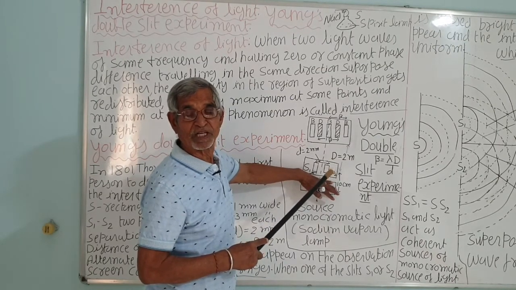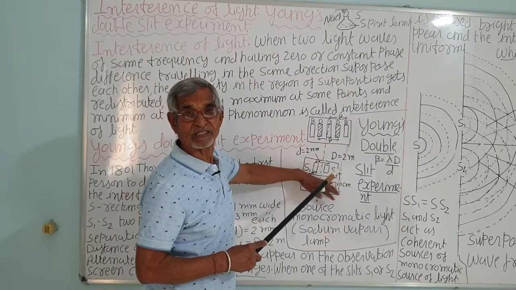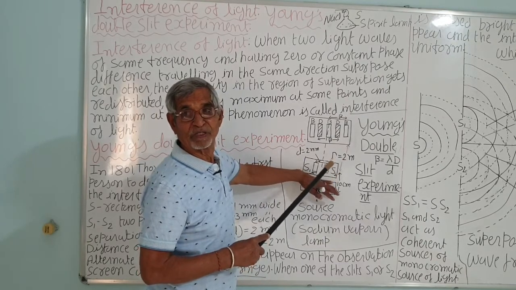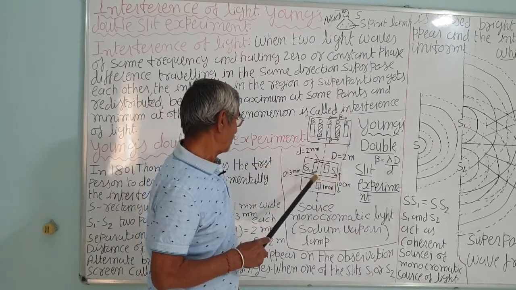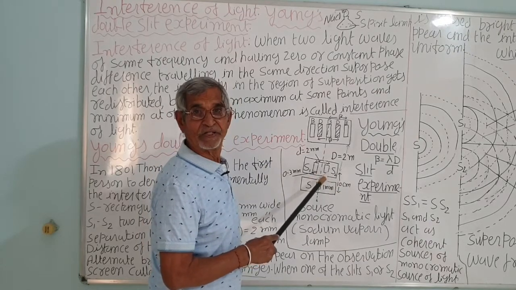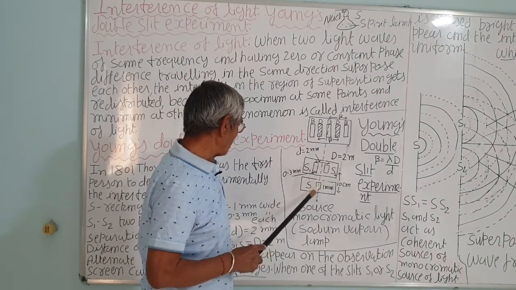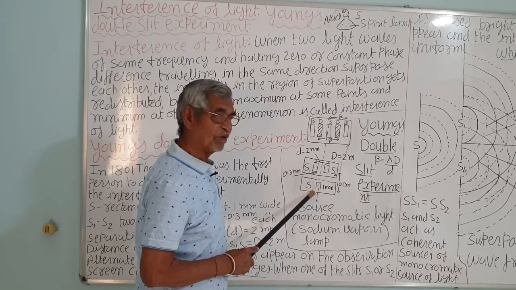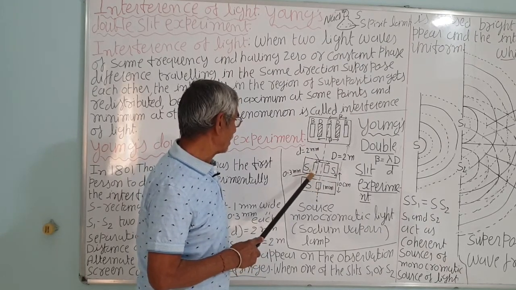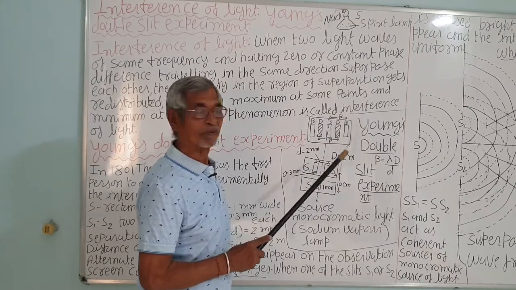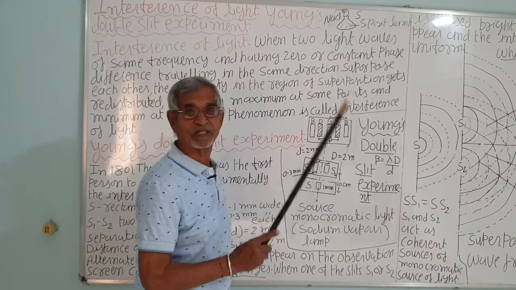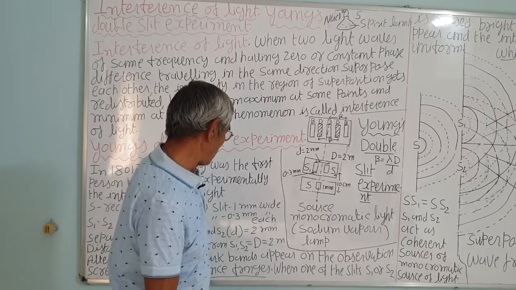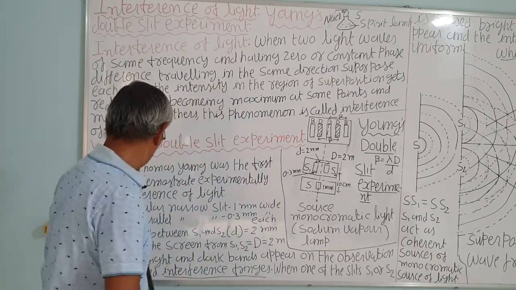So it takes about 10 raised to minus 8 seconds to change, and if the sources are different, then they won't remain in phase. But if they are obtained from the same source, whatever change takes place in this transition will take place in this one also, because these two sources are obtained from a single source. Very, very important point to be kept in mind.